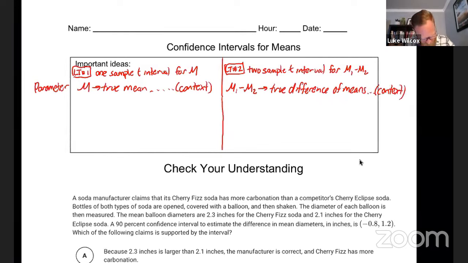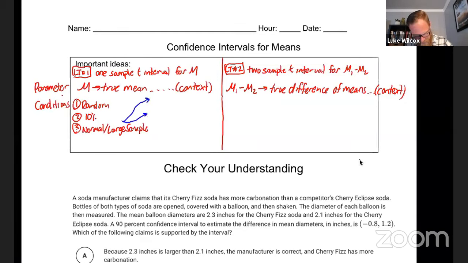All right, next up is to make a quick list of the conditions that are necessary, and there are 3 of them. We have the random condition, we have the 10% condition if sampling without replacement, and then we have what's called the normal large sample condition. I think it's worth making a quick note about this normal large sample condition. There are actually 3 different ways that this condition could be satisfied.